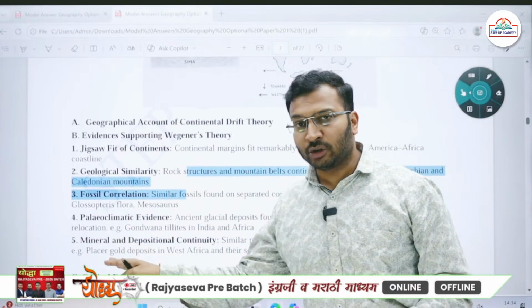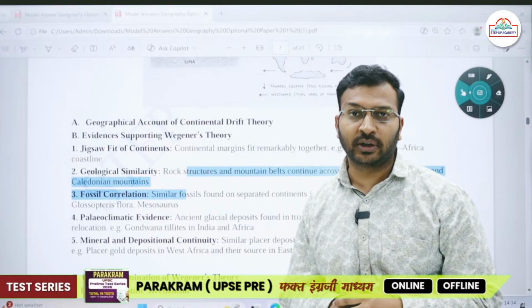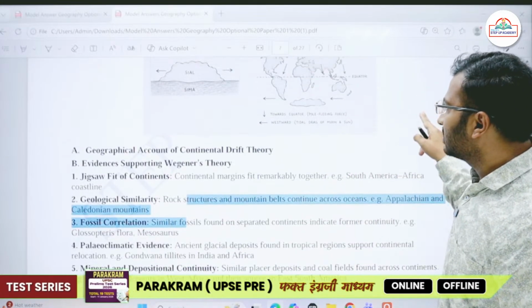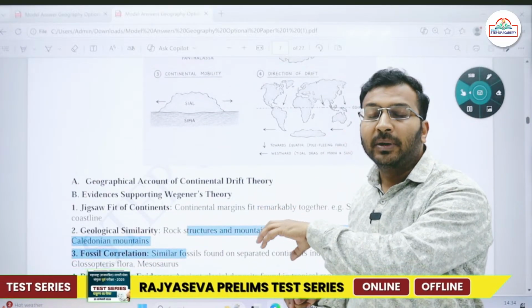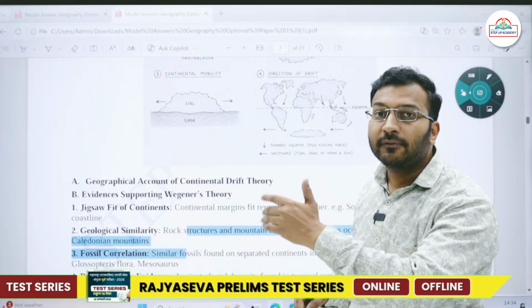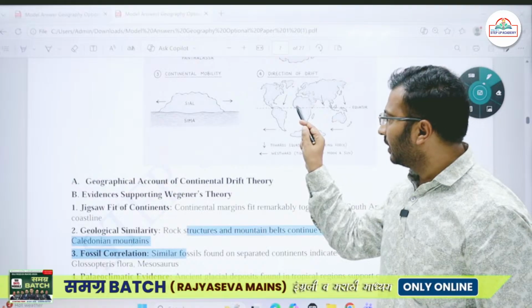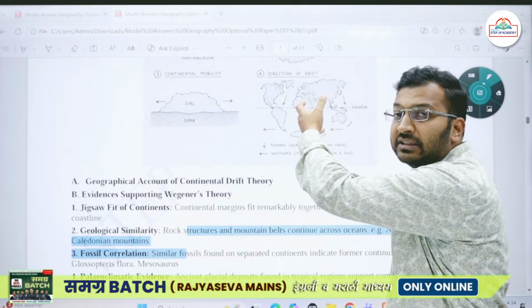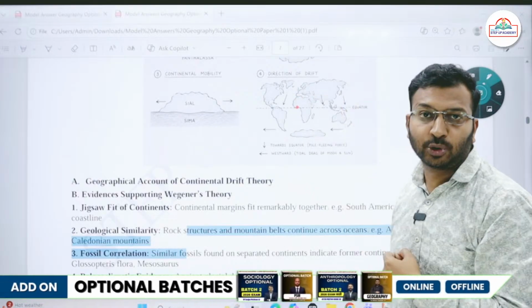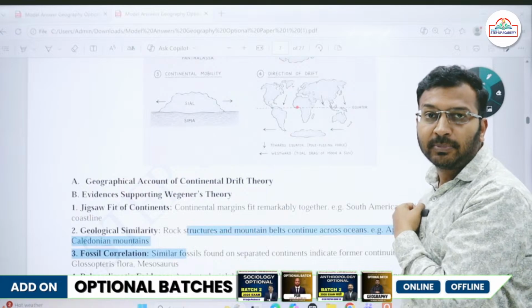Then he also utilized one more evidence, that is the mineral and depositional continuity. He said that there are some minerals which are found in certain specific areas, but they do not have any source region. For example, if I talk about the West Africa region, here we find gold deposits, but there are no major gold mines present over there. So from where did the gold come in this western part of Africa?